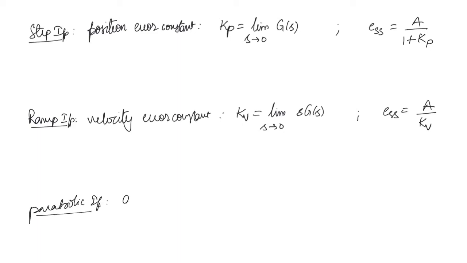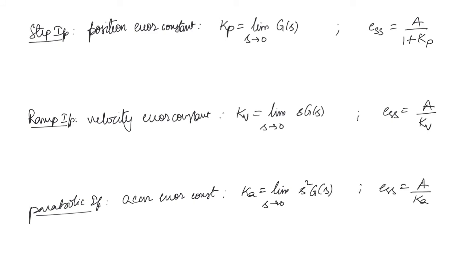And for a parabolic input you have the acceleration error constant. We can also call it the parabolic error constant. This is given by Ka is equal to limit s tends to 0 of s square into G of s, and the steady state error is given by A by Ka. Now we will see how the type of the system will affect the steady state error and the error constants.